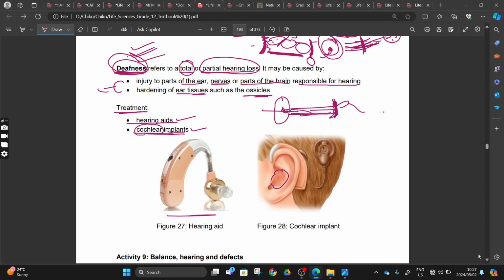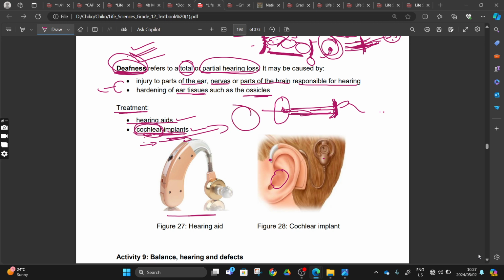And we also have something called a cochlear implant, as you can tell from the name. This device is implanted in our cochlea. What is the function of our cochlea? The function of our cochlea is to receive the stimuli, convert them into an impulse, and send the impulse to our auditory nerve. So the cochlear implant does the same thing that our cochlea does. It receives the sound stimuli, which go inside your cochlea, and the cochlea converts that stimuli into an impulse and activates our auditory nerve, and then the message is sent via our auditory nerve to our cerebrum.